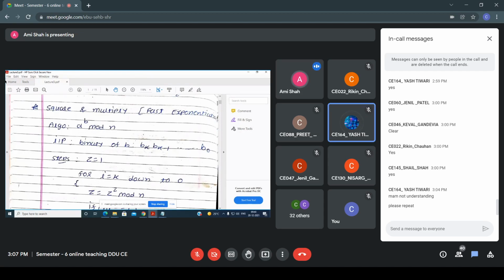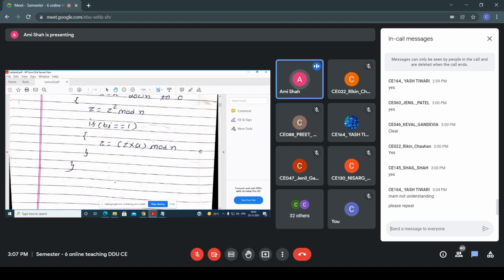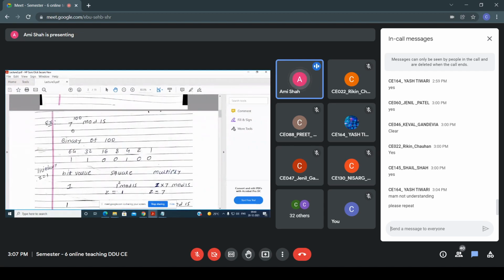Yes, ma'am. See, the square and multiply method that I have explained, if this type of form is there and you want to solve it, what you have to do? First, you have to write the binary of b. Whatever the number is there, first you have to write the binary, right? Now see this example that I have explained. Suppose 7 raised to 100 mod 15. So first you have to write the binary of 100. In this way you can write.